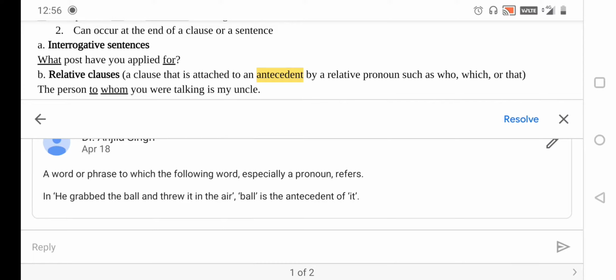Look, he grabbed the ball and threw it in the air. So ball is the antecedent of it. Instead of repeating ball, it is used there. So here it is serving, or being used, in place of a ball. So these two have got a connection, and on top of it, ball is the antecedent of it.